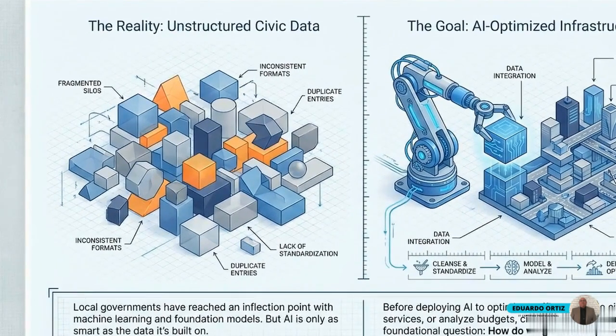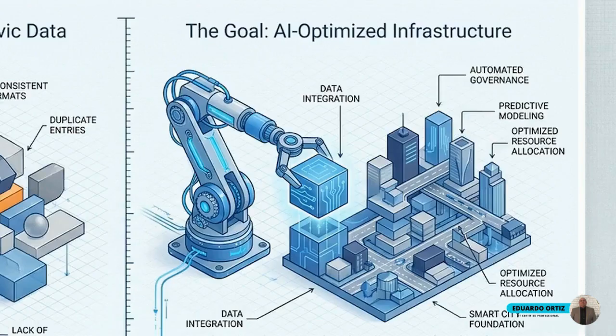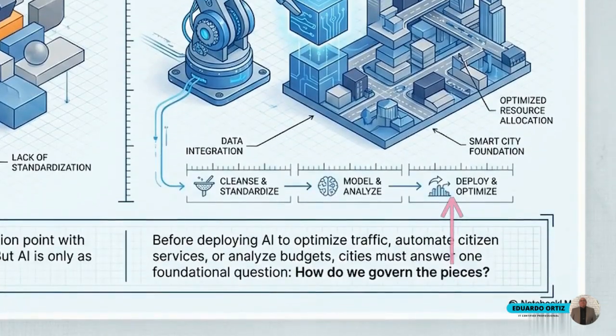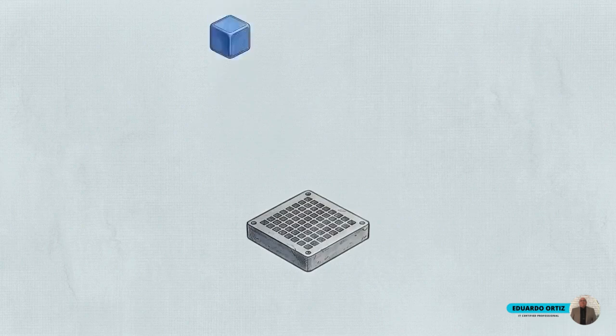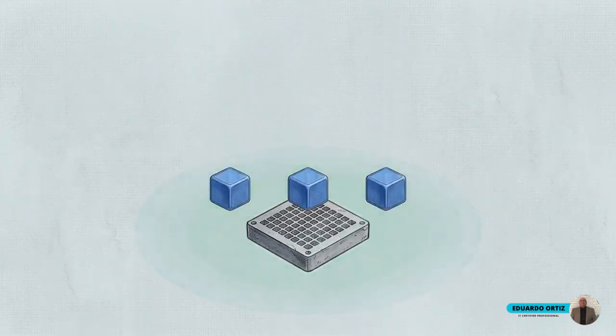Focusing on the left side, we see the immediate problem. Municipal information is trapped in fragmented silos, packed with inconsistent formats and duplicate entries that instantly paralyze analytical systems. Conversely, the right side illustrates the operational requirement. An ideal system utilizes automated governance to standardize inputs, allowing optimized pipelines to deploy models securely. An algorithm's performance is limited by the structural integrity of the data it consumes.